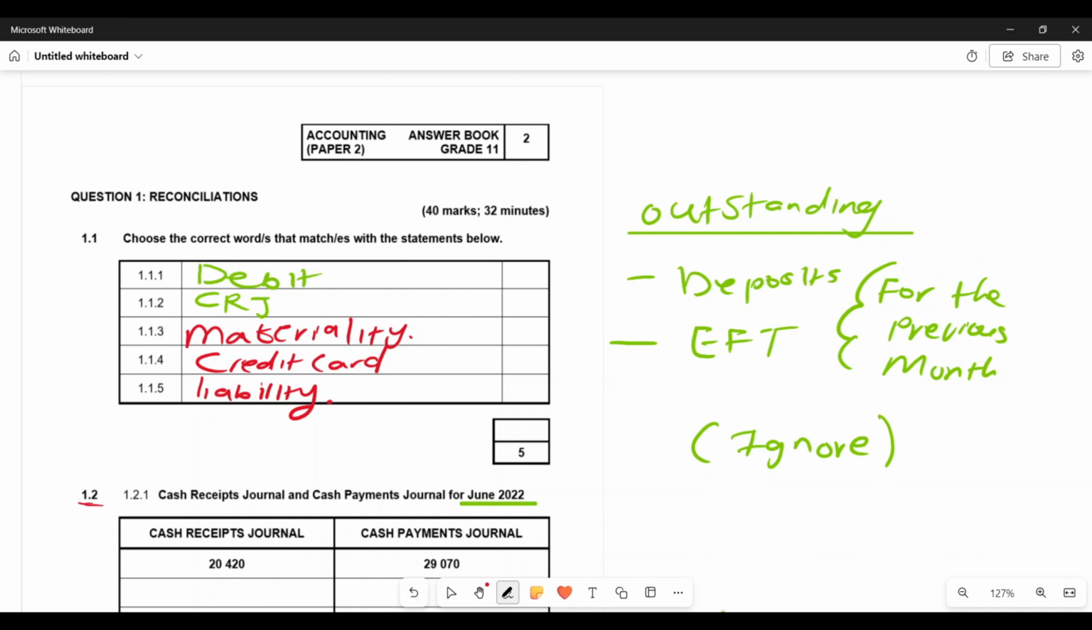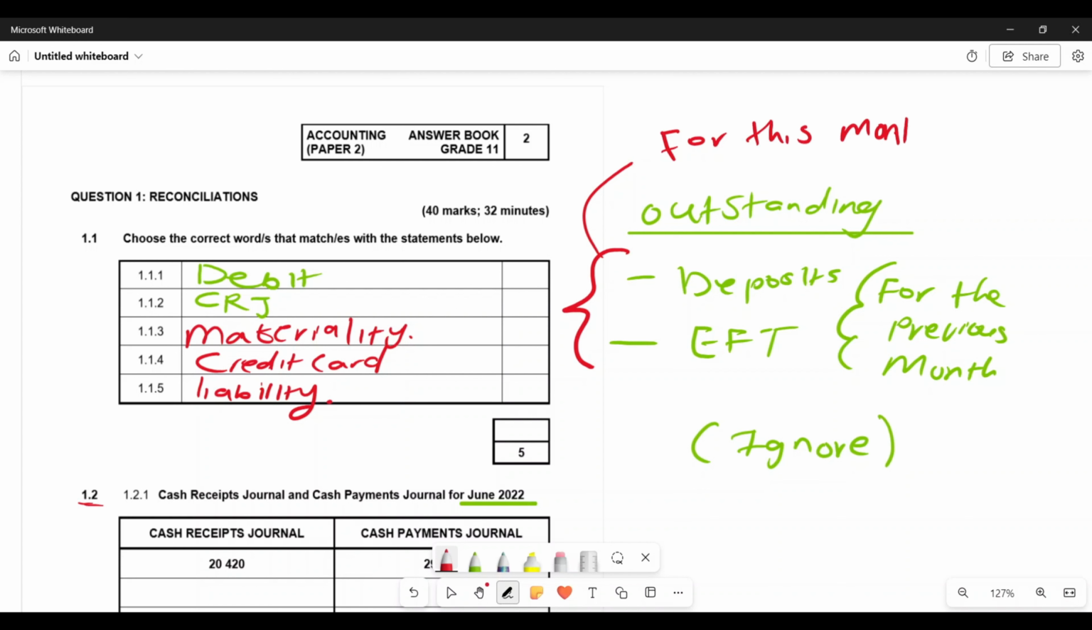For example, in this case, for the previous month, which is May, these deposits as well as EFTs, we already recognized them in that month, right? Now, if you recognize them again in June, you would be doubling them. Hence we're saying outstanding deposits as well as outstanding EFTs for the previous months, you always ignore them. But with regards to your outstanding deposits and outstanding EFTs for this month, you are going to recognize them. To be specific, if they were for the month of June, this is when you are going to recognize them in your books.